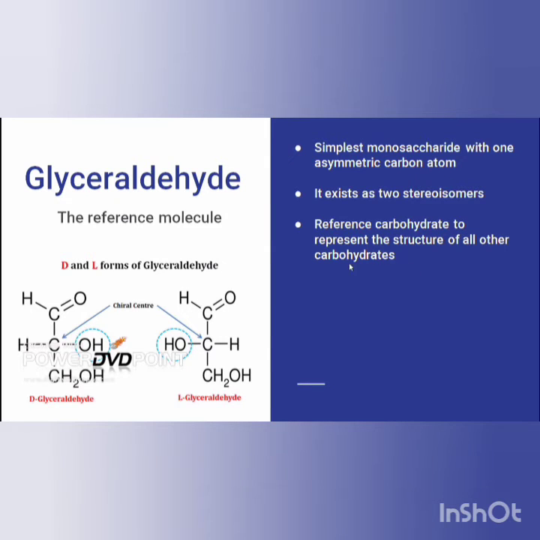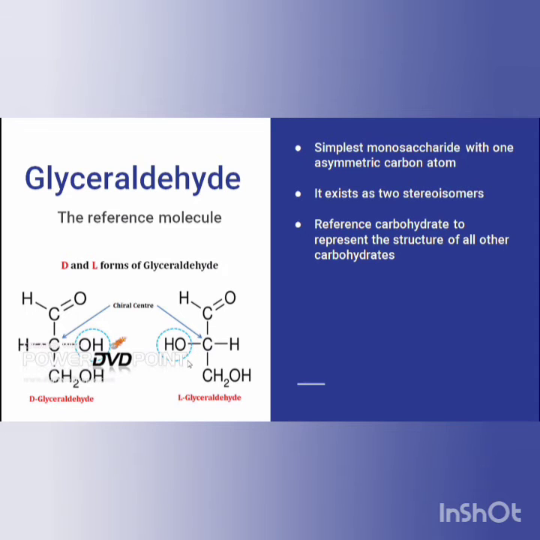The reference carbohydrate represents the structure of all other carbohydrates. Now let's see what the D and L isomers are. For stereoisomerism, you can visit my previous videos which I have uploaded earlier. D and L isomers are mirror images of each other.